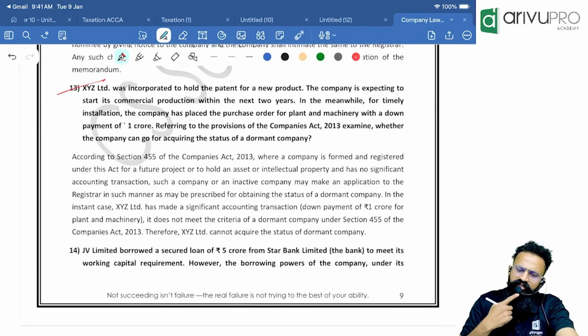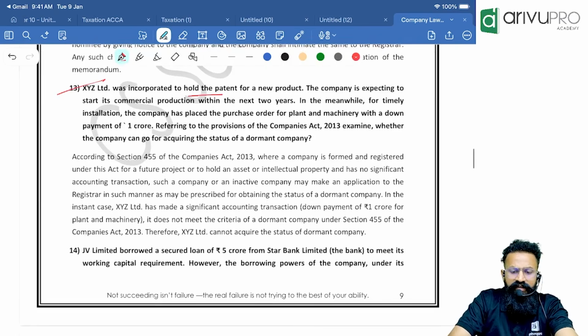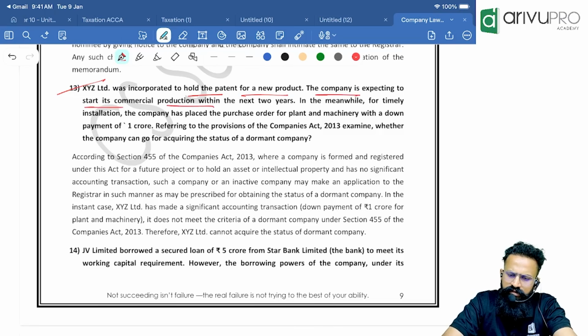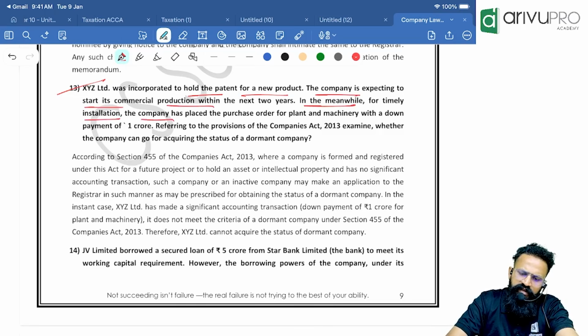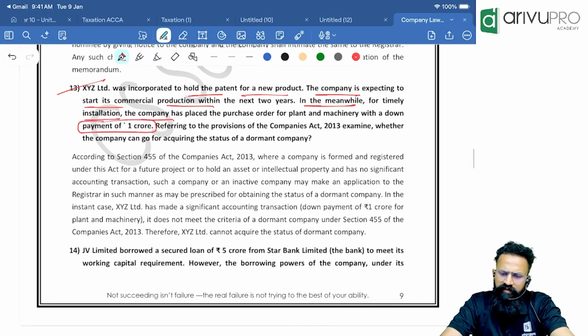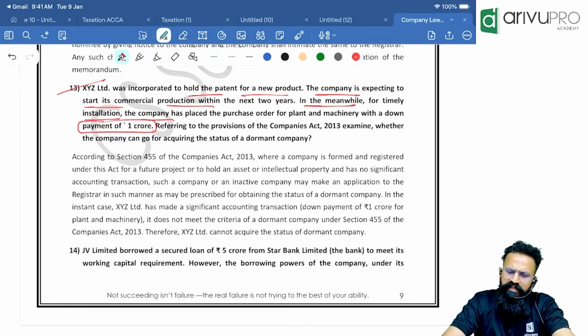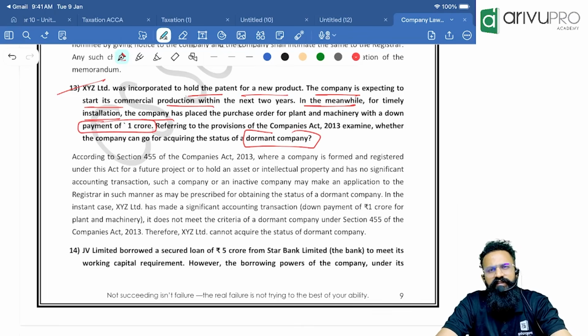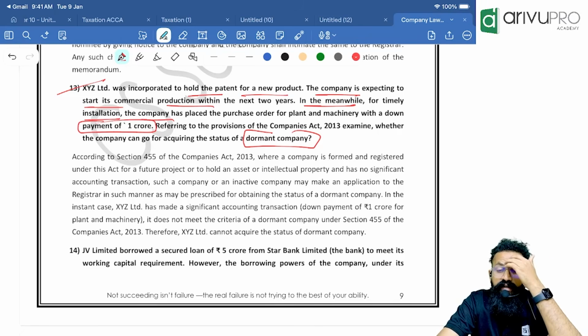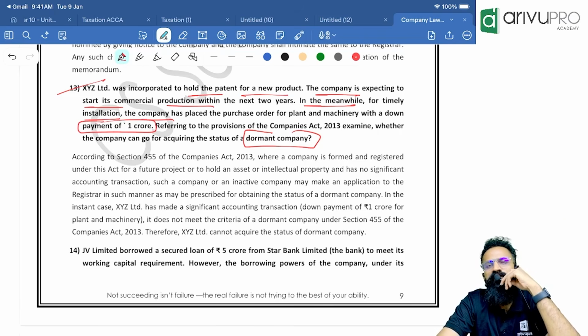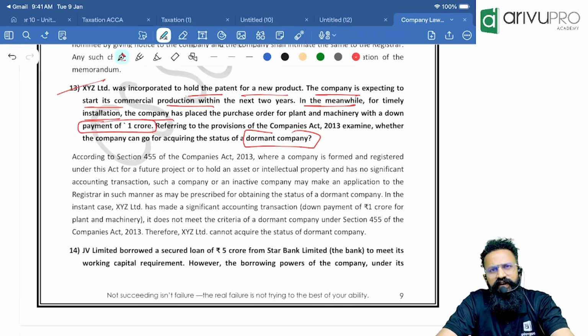Next one, XYZ Limited was incorporated to hold the patent for a new product. The company is expecting to start its commercial production within the next 2 years. In the meanwhile, for timely installation, the company has placed a purchase order for plant and machinery with a down payment of rupees 1 crore. Referring to the provisions of the Companies Act, whether the company can acquire the status of dormant. Section 455, what is that? A company which is incorporated for a future project or to hold any intellectual property, and a company which is not having any significant accounting transaction. What do you mean by significant accounting transaction?